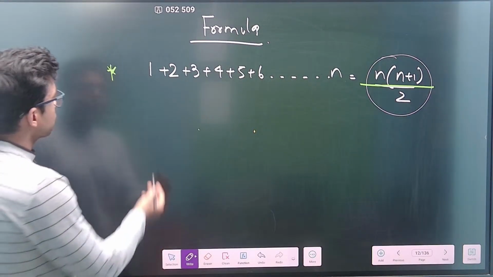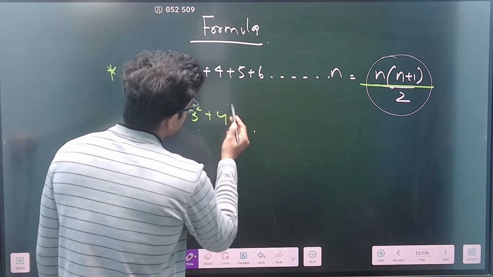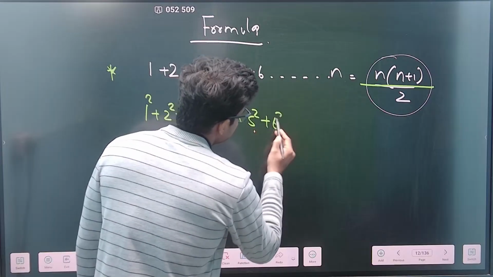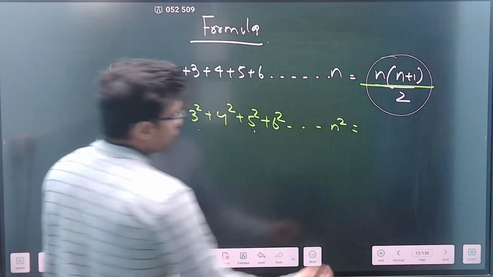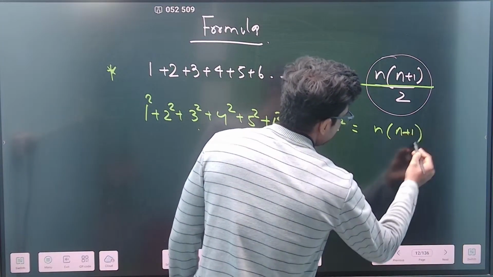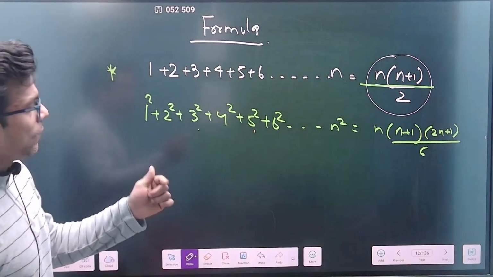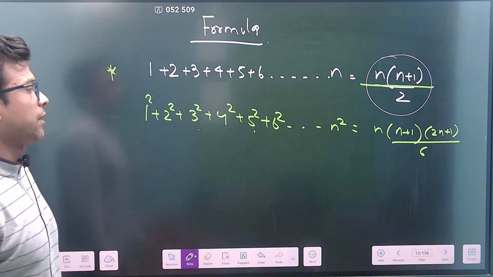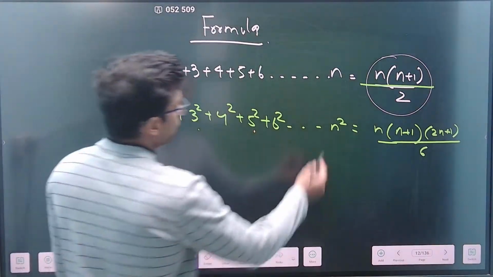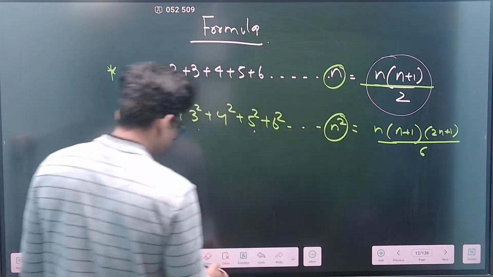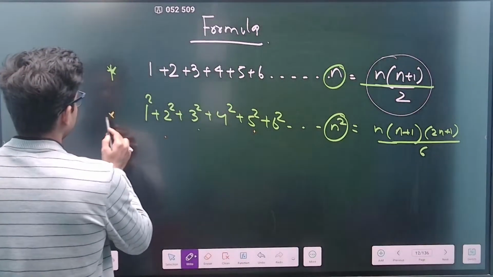Now let's do the squares: 1 square plus 2 square plus 3 square plus 4 square plus 5 square plus 6 square, and so on, plus n square. What is the sum of these numbers? This is n into n plus 1 into 2n plus 1, divided by 6. Correct? I hope this is clear, and n is the last number. This is also very important, so please note it down. This is the second formula.